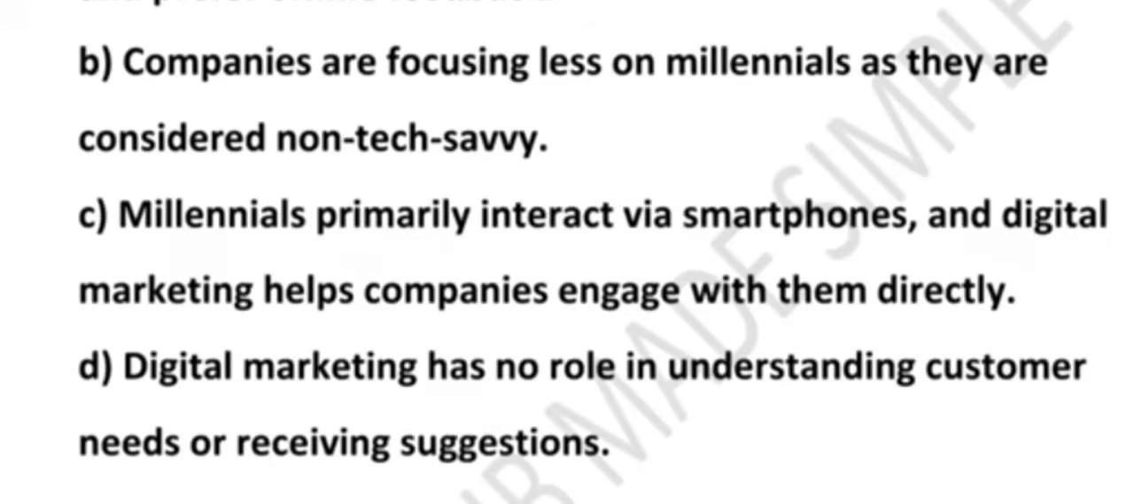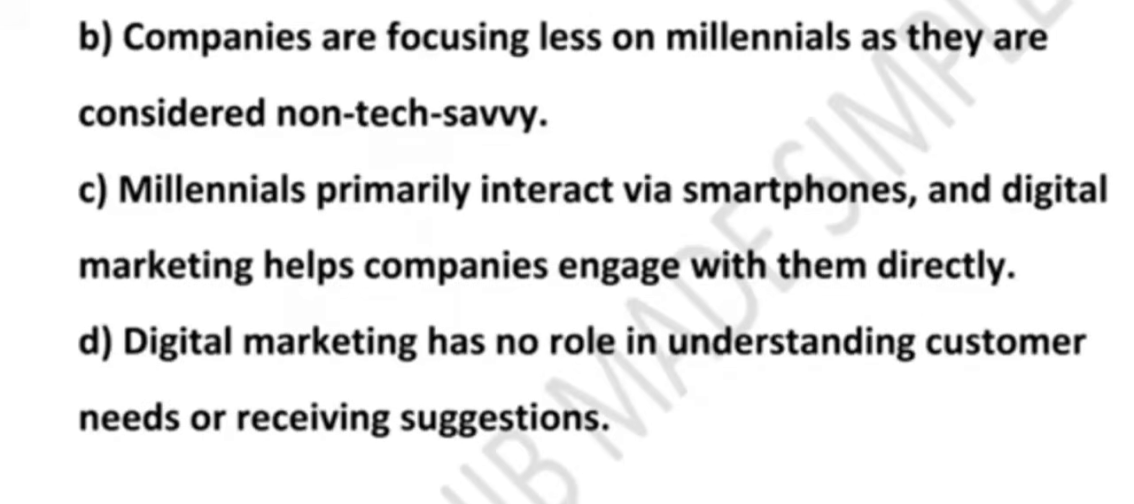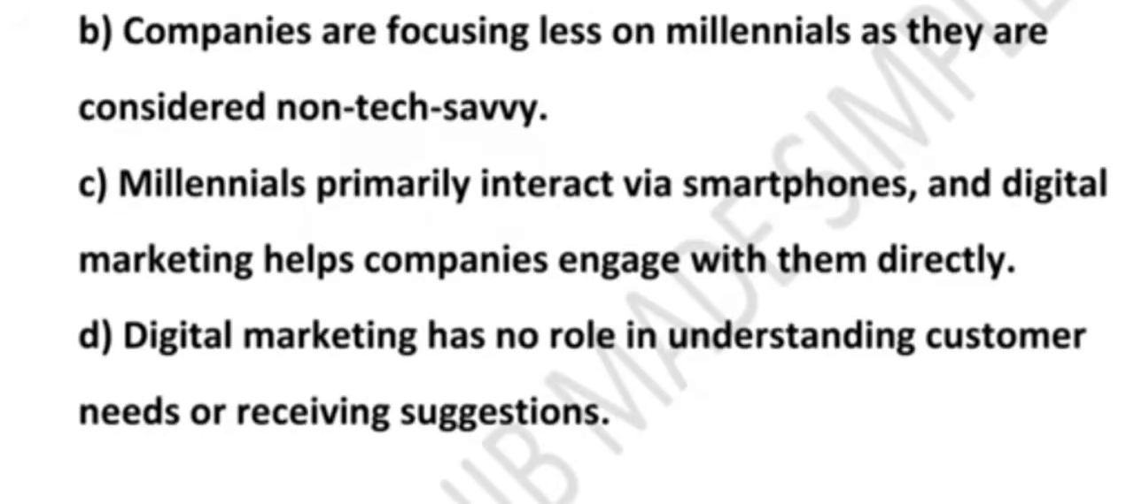Millennials use a smartphone a lot for chatting, buying things, banking, watching videos and more. Because of this, companies use digital marketing tools like social media ads, targeted messages, analytics to connect directly with the millennials. This helps companies understand what millennials want, get their feedback and build a strong customer relationship. What about option D? Digital marketing has no role in understanding customer needs. This is again wrong. Digital marketing is very interactive. Companies can get real-time feedback, track trends, improve services. So to summarize, millennials are digital first and smartphone centric. They prefer online and mobile platforms for transactions and feedback. Companies focus on digital marketing to reach, to engage and to understand the millennials better.